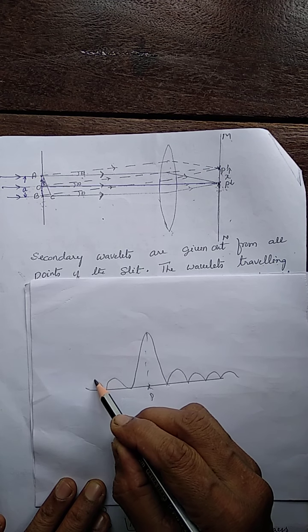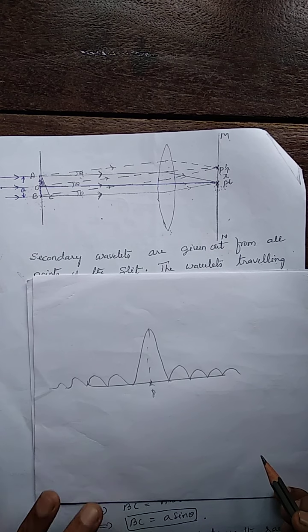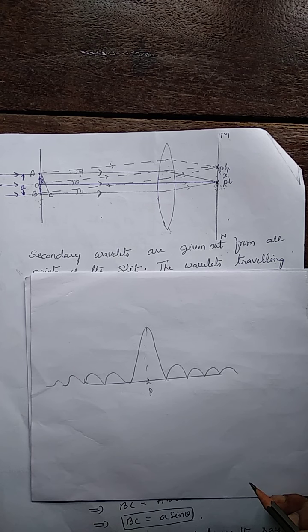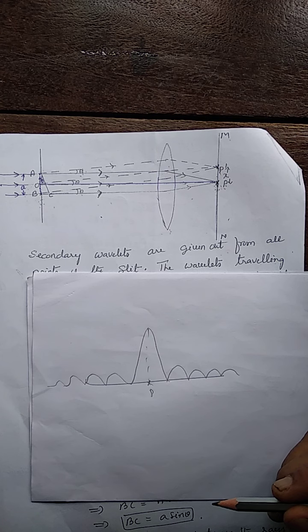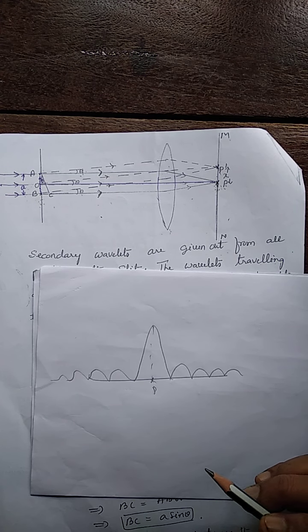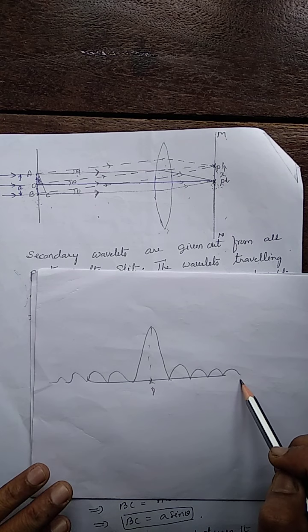What are fringes? You have studied about the fringes in interference. Fringes have different shapes in interference. We studied about the straight line fringes. Fringes are the bands or lines having alternate intensity, maximum and minimum, formed on the screen.